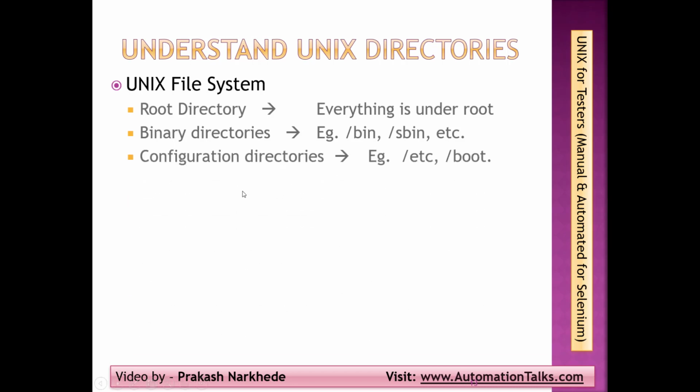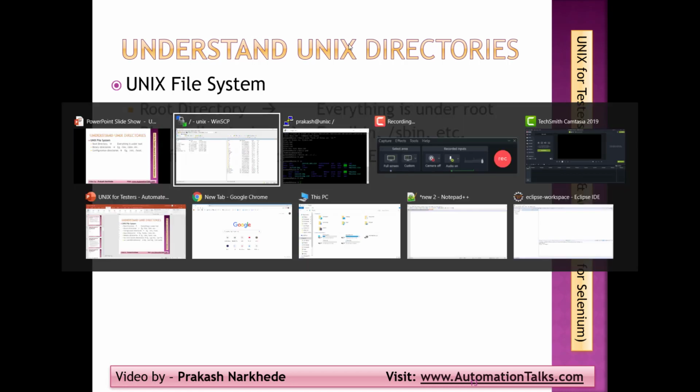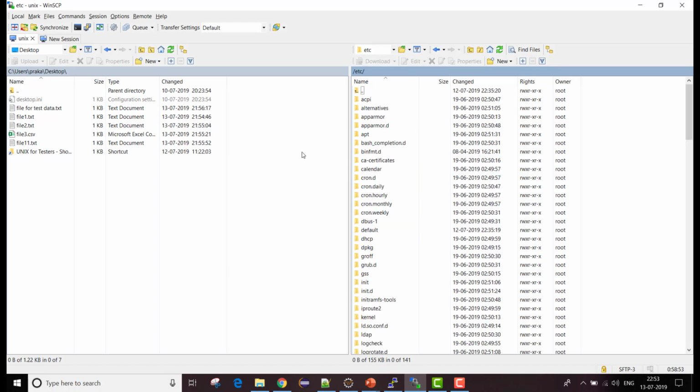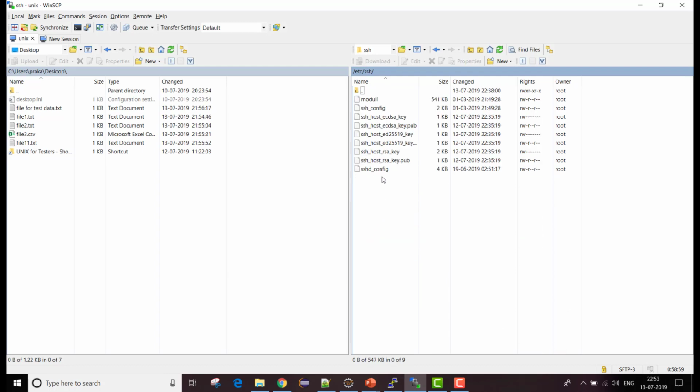The next one is configuration directories. These contain all the configuration files required for your system, for example etc. If you remember, we navigated to this etc folder. Let me go to root and then to etc. As I said, it contains the configuration files. In the etc folder I went to ssh, and there I showed you that we have some public keys and some private keys. All these keys are present in this specific directory and are used to establish the ssh connection.